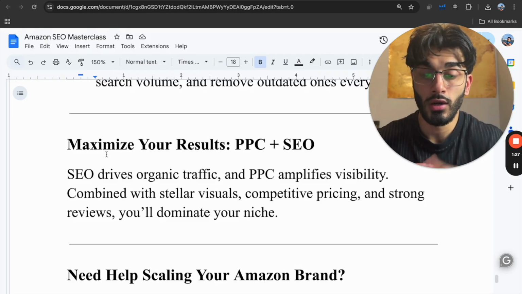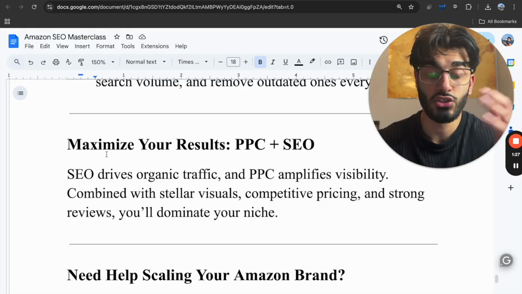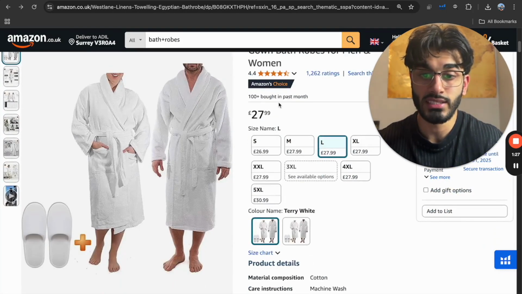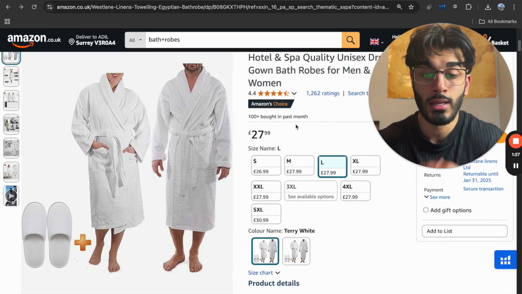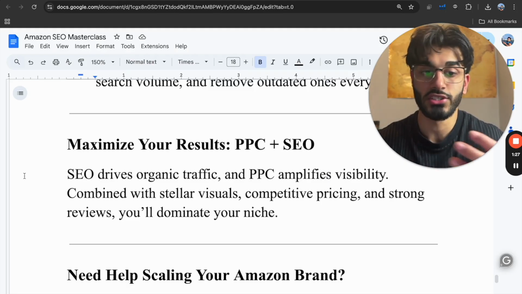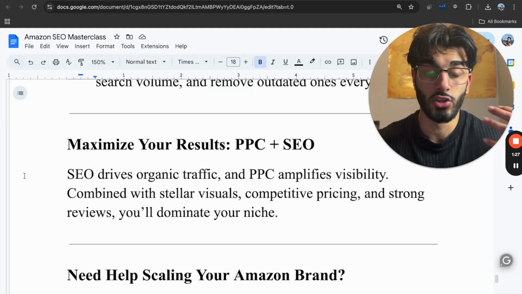Now, just to finish off, there are a few things you must always consider. You can have the best PPC and SEO strategy, but if your listings are not converting, the issue is not on that side. The issue is on your actual product itself. What do I mean by that? I mean your images, your pricing, your reviews, your badges, and so on. You can have the best strategies to showcase your listing, but if it's not converting, there's no point. You're going to waste money on ad spend.